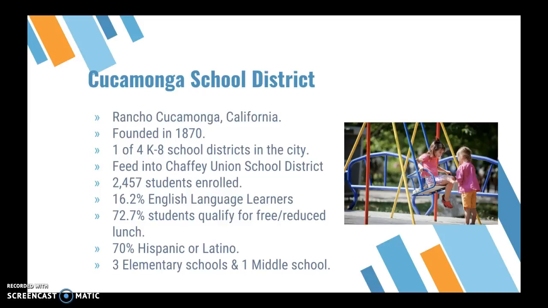To start out, Cucamonga School District is located in Rancho Cucamonga, California. It was founded in 1870. Originally, it was founded as Cucamonga School District, and then it split up into two school districts, Cucamonga and Central School District. Both of them are K through 8 districts. Cucamonga School District is one of 4 K through 8 school districts in the city.